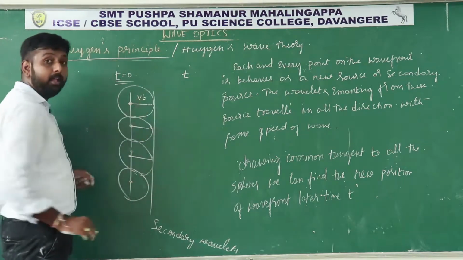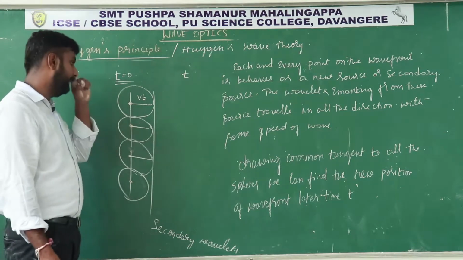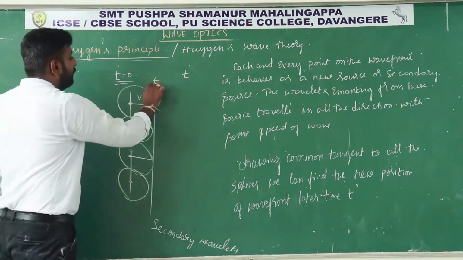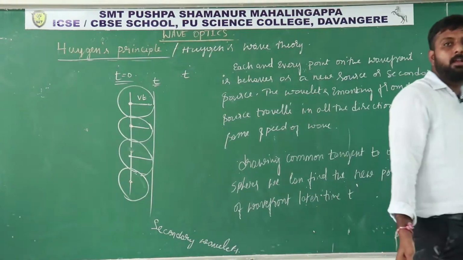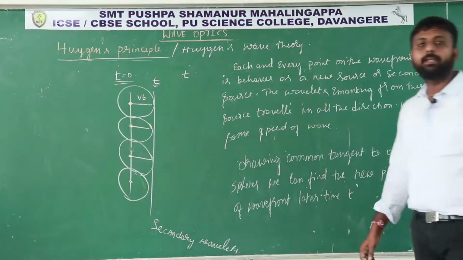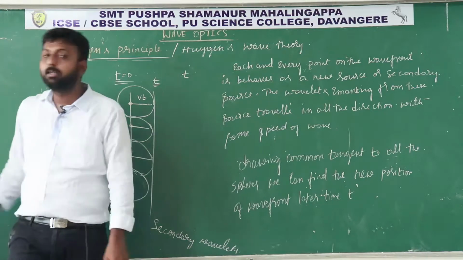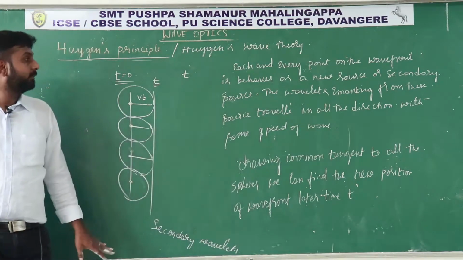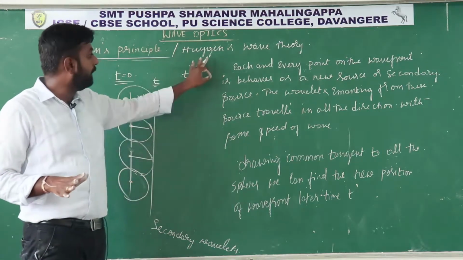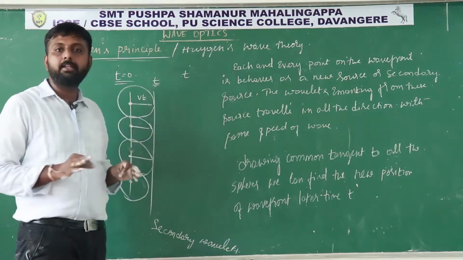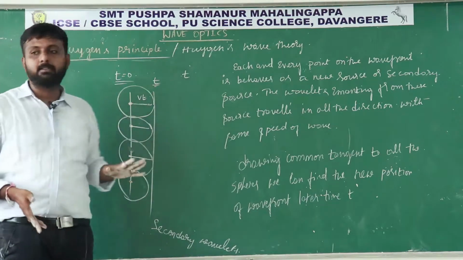Then this will be the position of wavefront after some time t. So like this, Huygens principle explains how to find the position and shape of the wavefront after some time t. I hope you understand this Huygens principle or Huygens wave theory. This is a very, very basic concept in wave optics.